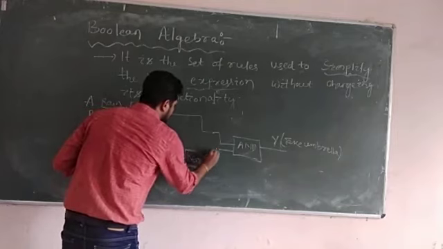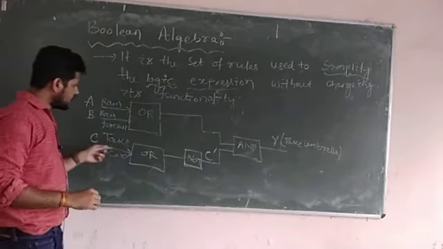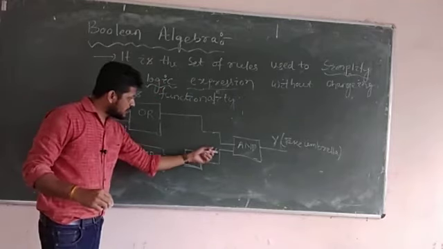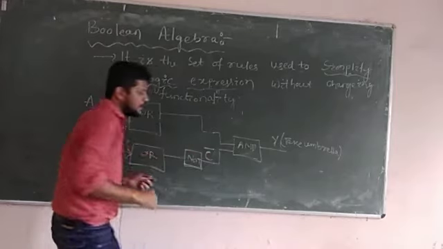It is known as C complement. We will study about this in the set of rules. Here this prime indicates C complement, or it is also denoted by C bar.